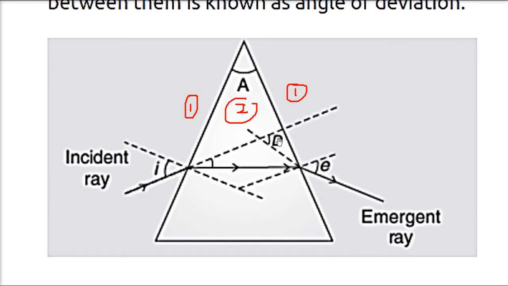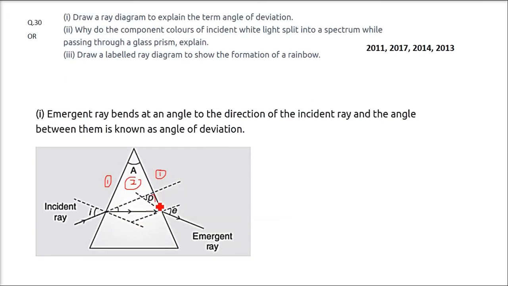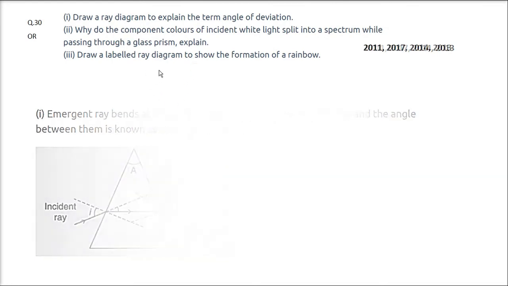Now where these intersect, this angle is the angle of deviation. The emergent ray bends at an angle to the direction of the incident ray, and the angle between them is known as the angle of deviation. Now I'll take the next one.